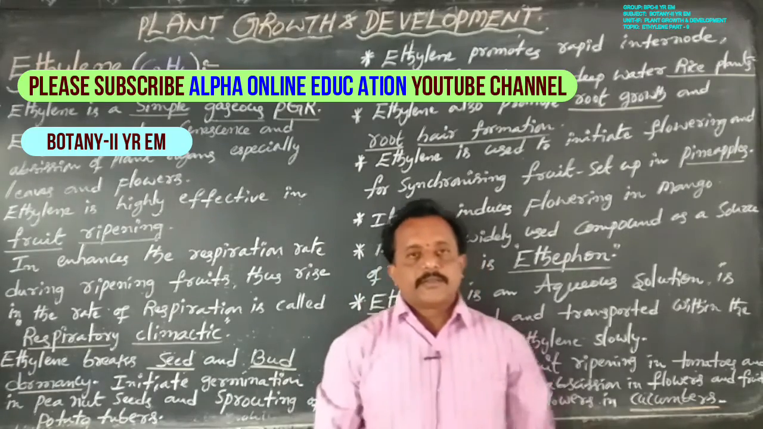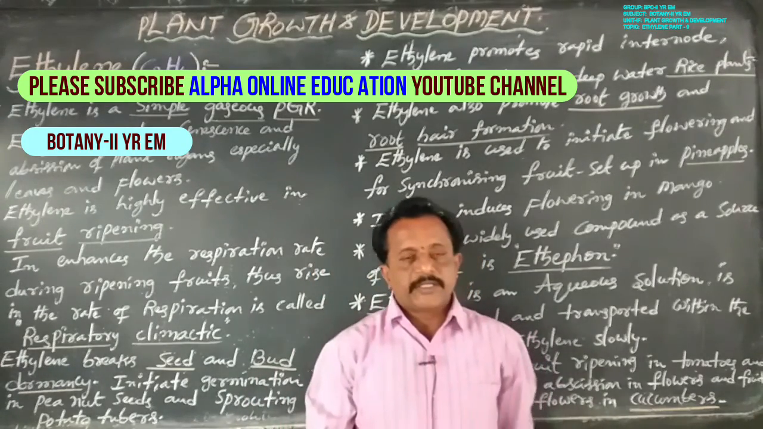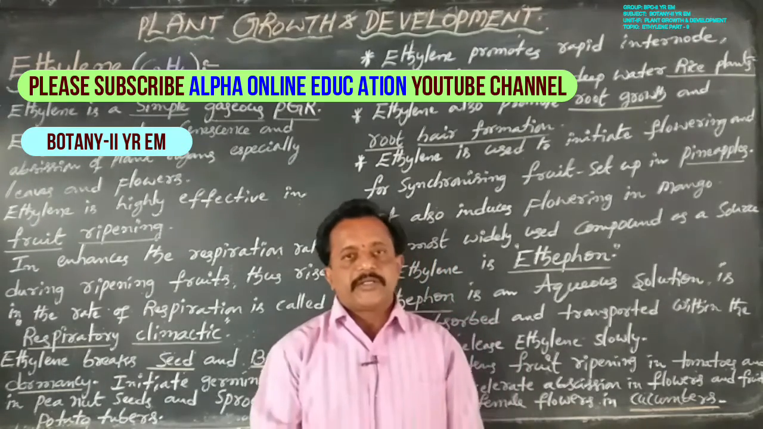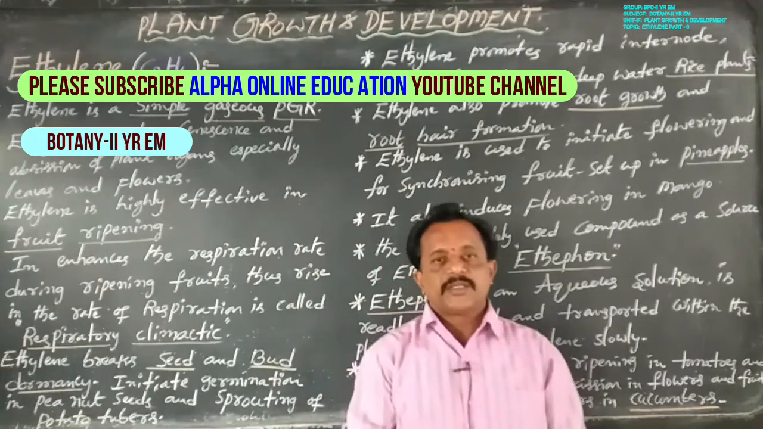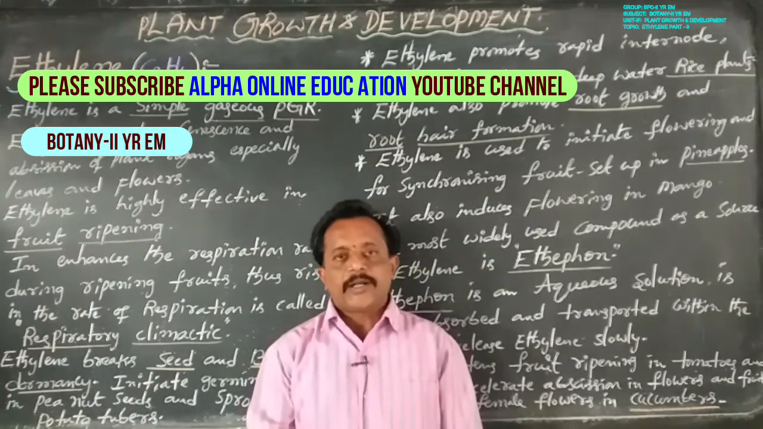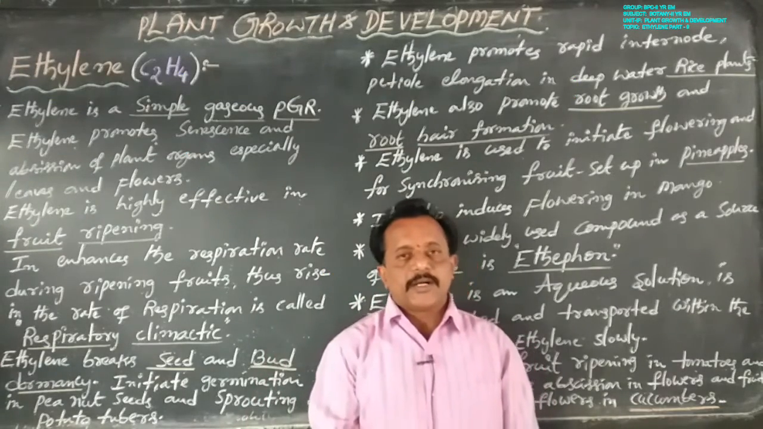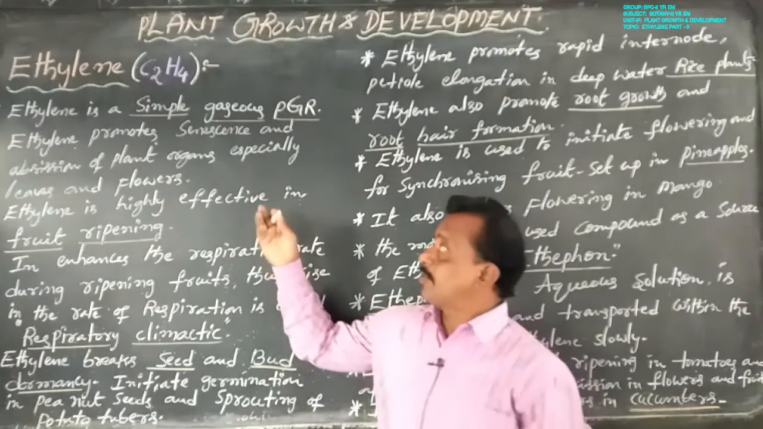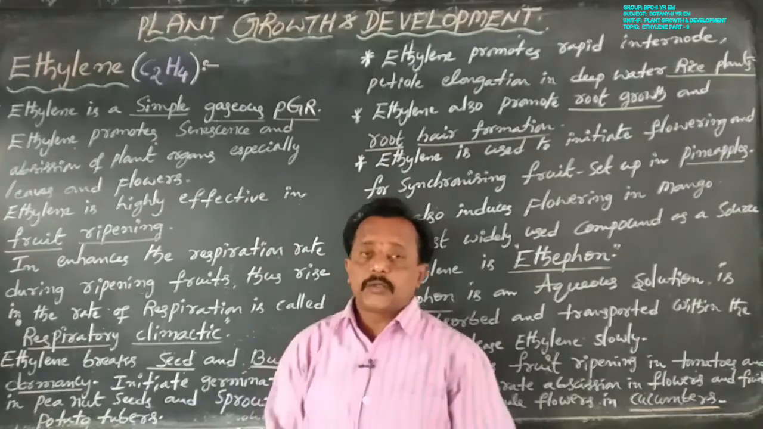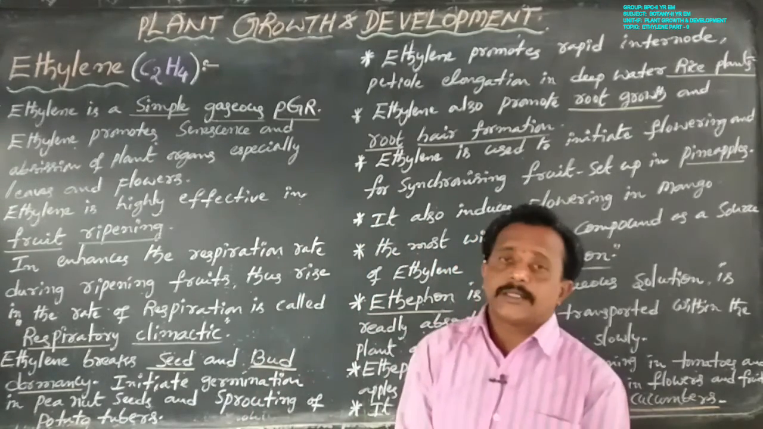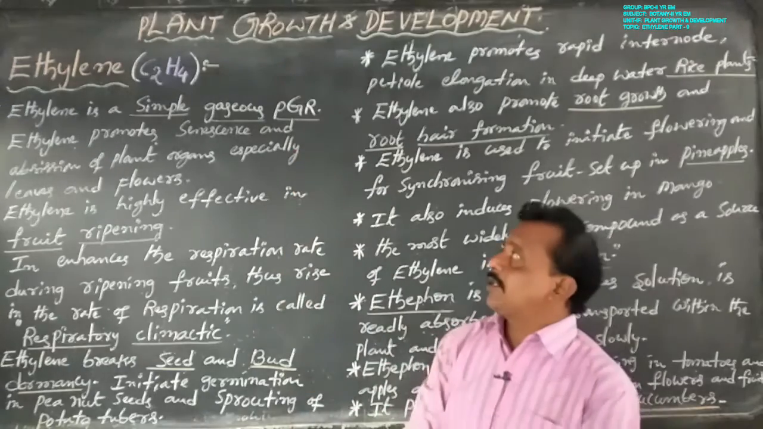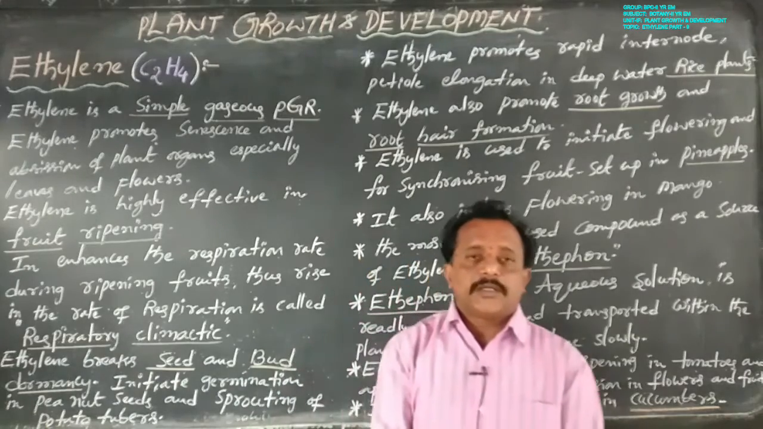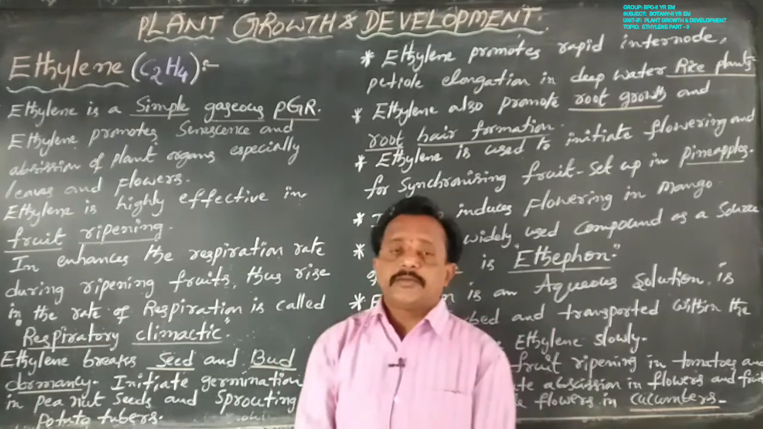Dear students, in previous classes we discussed the plant growth promoters, that is auxins, gibberellins and cytokinins, as well as the plant growth inhibitor abscisic acid, short form ABA. Today we are going to discuss another plant growth inhibitor, that is ethylene. The molecular formula is C2H4. What are the physiological effects of ethylene?